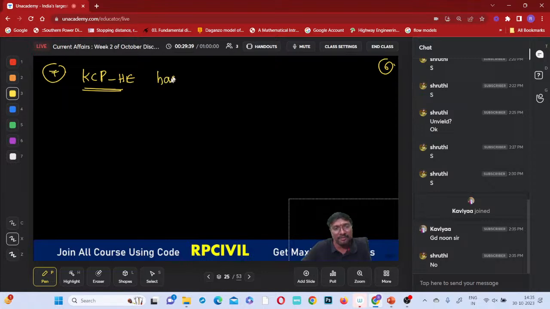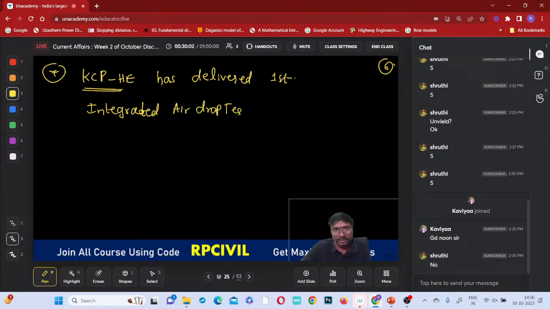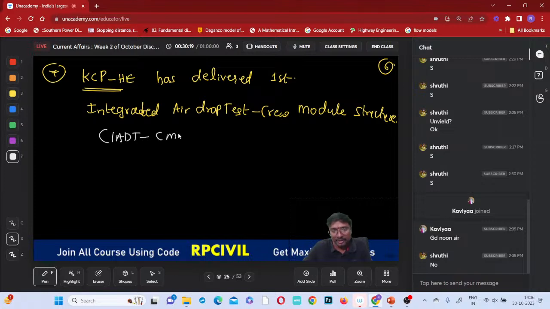It has delivered which one? It has delivered the first. What it has delivered? You can say integrated airdrop test crew module structure. So this is also very important, right? Crew module structure, right? That is your integrated airdropping test. Next, crew module structure, right?